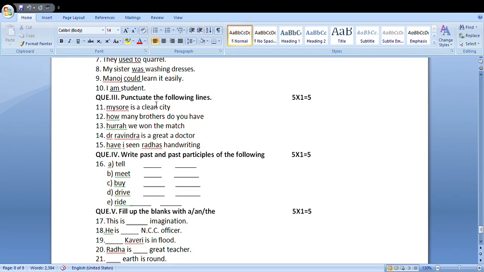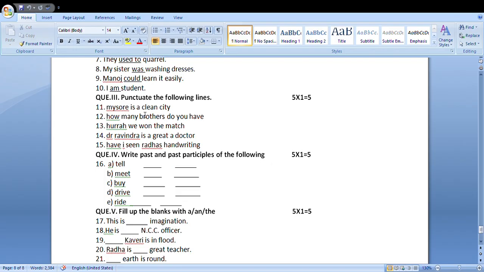Okay, Mysore, in true sense, M should be made capital because it is a proper noun. The first letter of a proper noun should always be made capital. Mysore, Bangalore, wherever it is written, the first letter M or B is made capital. In the second way, this is the first letter of a sentence, so always it should be made capital. Mysore. Mysore is a clean city.